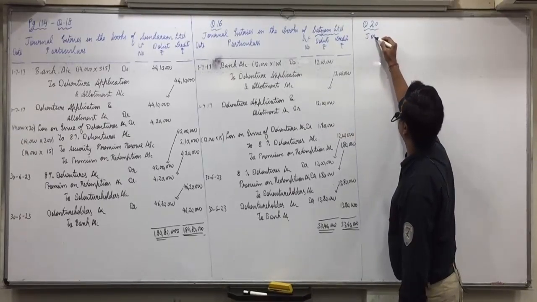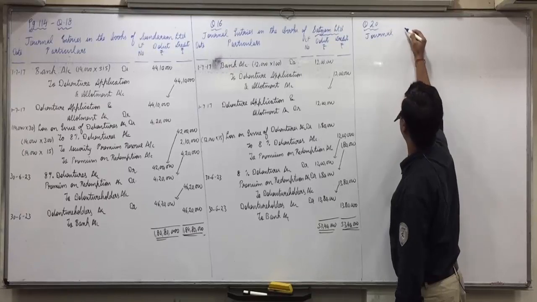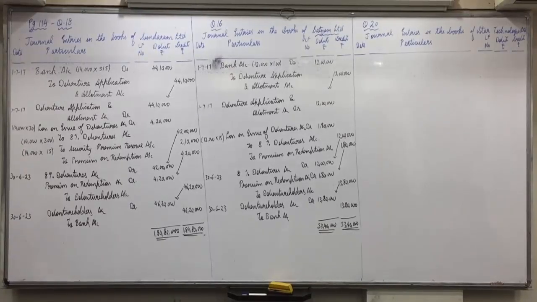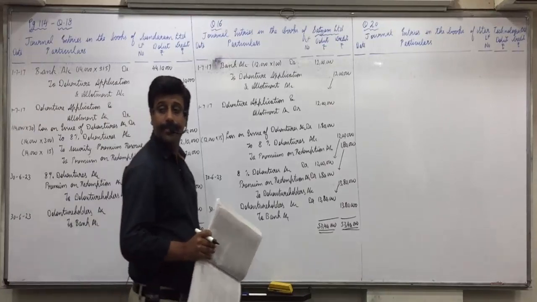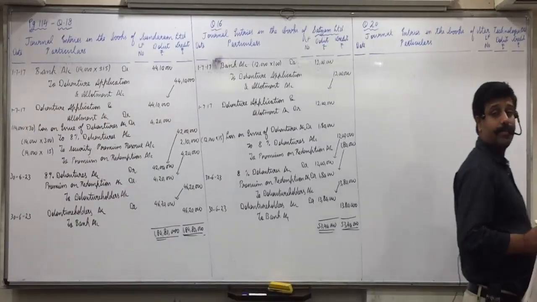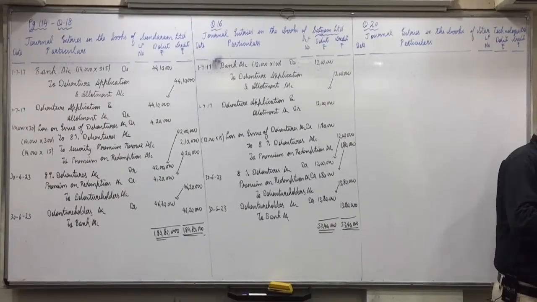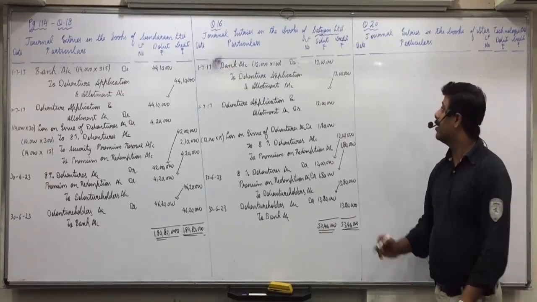Journal entries in the books of Star Technology Limited. Here we will not write the dates, only serial numbers, because the application date we know, 1/9/17, but the allotment date is not given. So we'll write the serial numbers. Did you all make the format? Who all are making it still? Now the first entry.